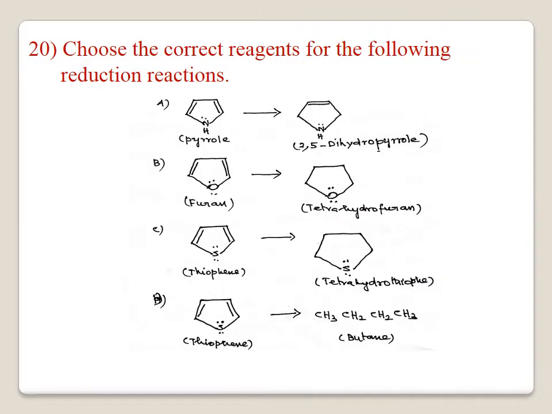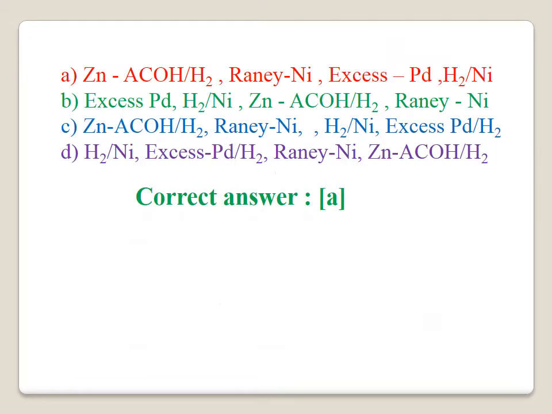Question number 20. Choose the correct reagent from the following reduction reactions. Pyrrole gives 2,5-dihydropyrrole. Furan gives tetrahydrofuran. Thiophene gives tetrahydrothiophene, and thiophene also gives butane. The answer is given in the next slide.